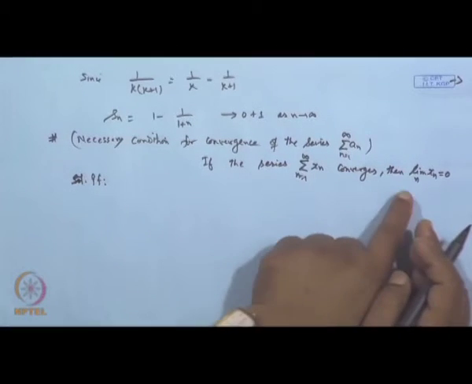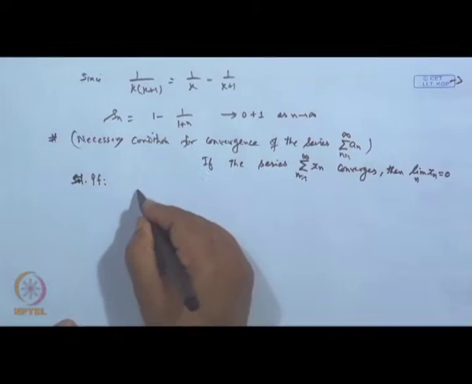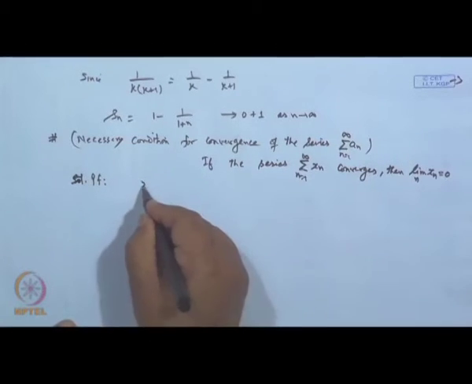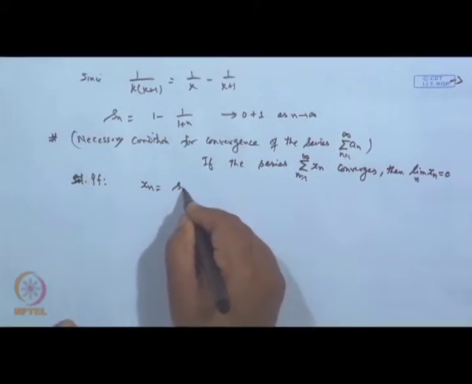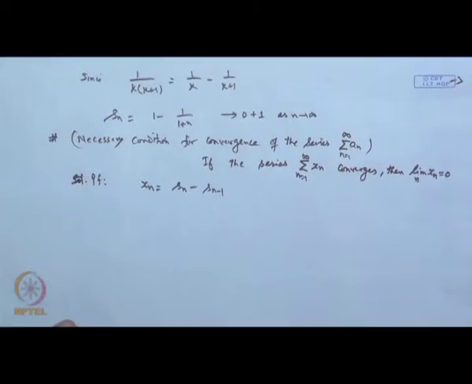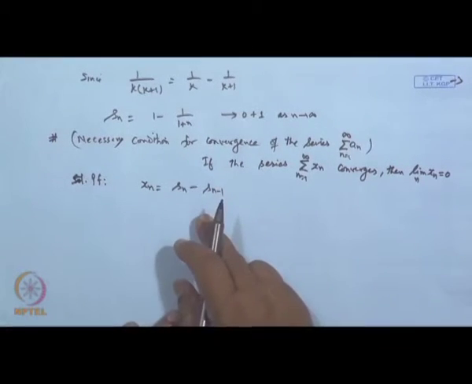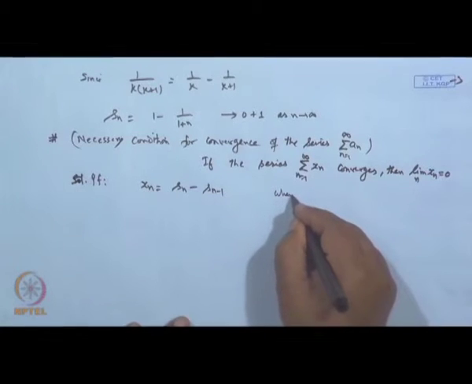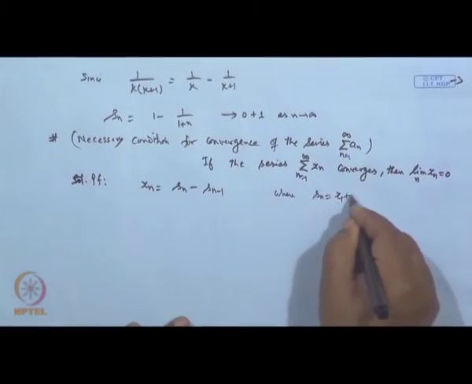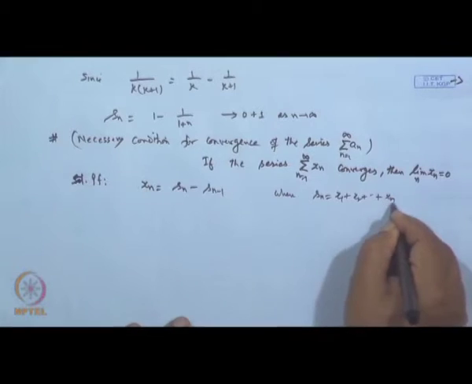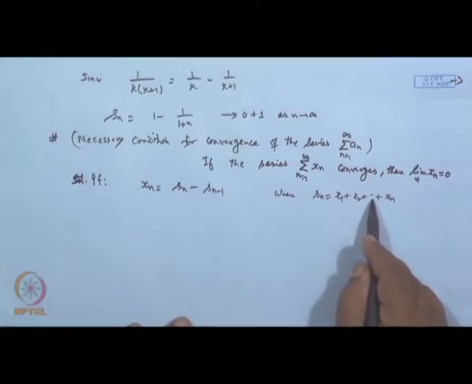So what is our x n? x n is nothing but S n minus S n minus 1, because S n is the sum of the first n terms, where S n stands for x 1 plus x 2 plus up to x n. So S n minus 1 means up to x n minus 1.